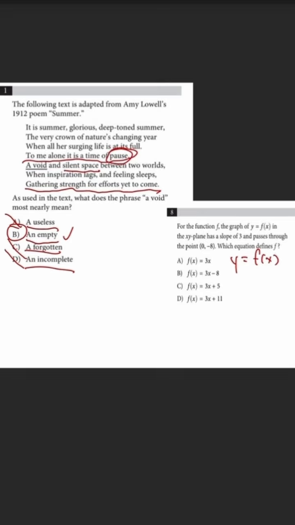And what I usually like to do is plug these points into these four equations. So we have y equal to negative 8, which is equal to f of x, and we have x equal to 0. Well, we plug in 0 here, then f of x is equal to 0, and 0 is not equal to negative 8, so A is wrong. And if we plug in 0 into this equation, f of x would equal negative 8, so that's correct.